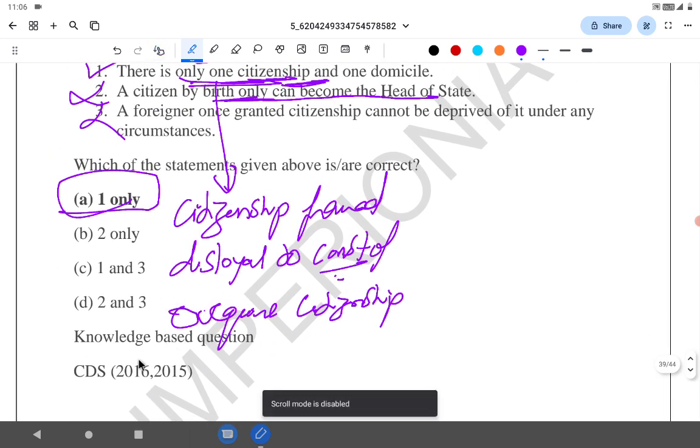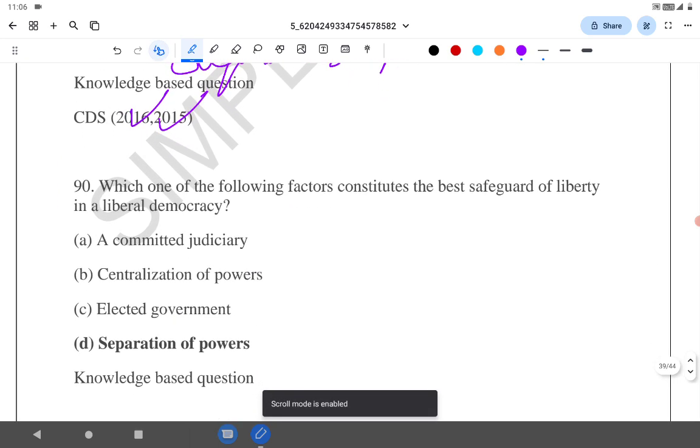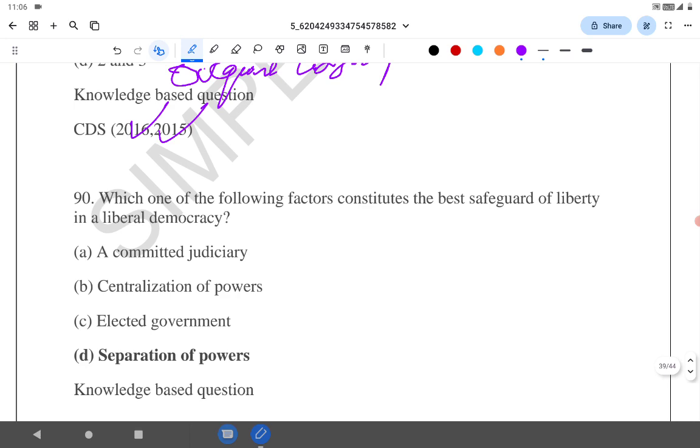The answer, the CDS 2015 and 16. Which one of the following factors constitute a best safeguard of liberty in the liberal democracy? See, committed judiciary. Many people think committed judiciary means committed to the people.